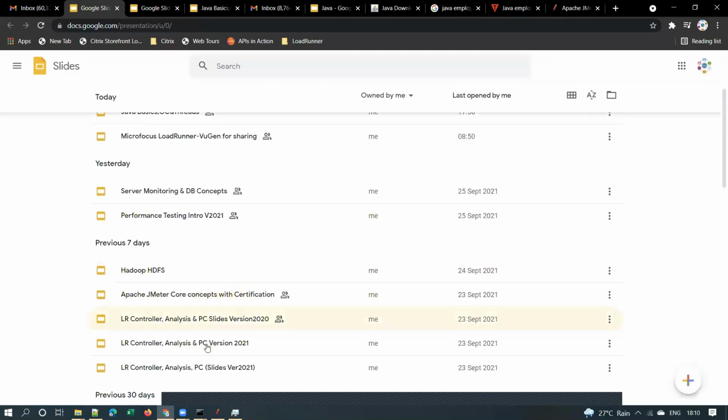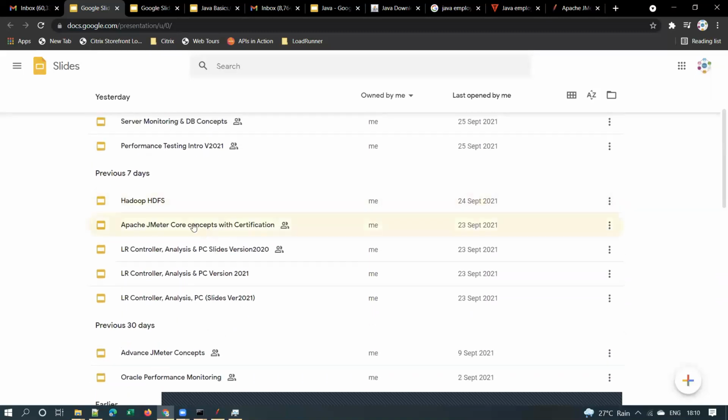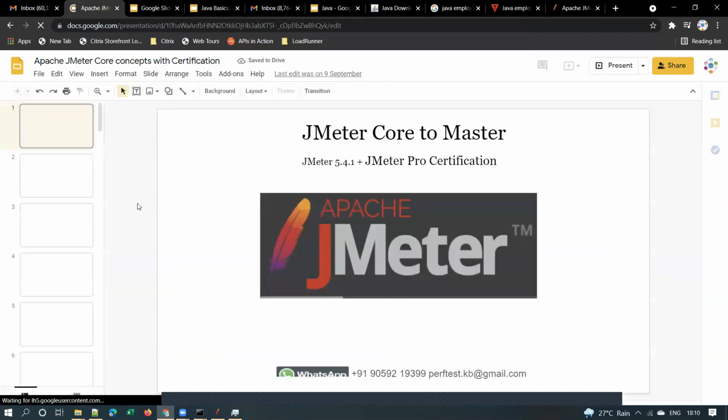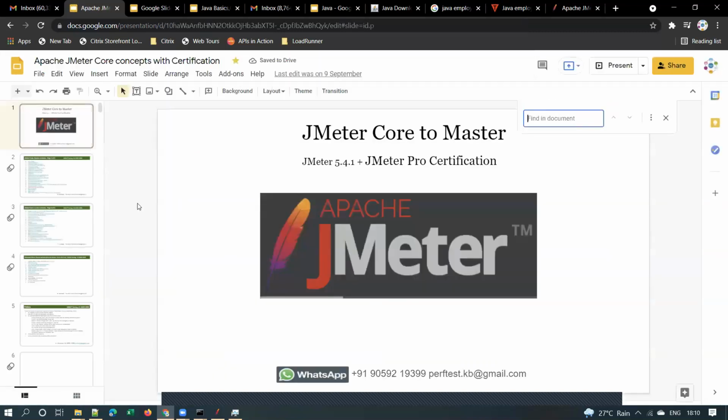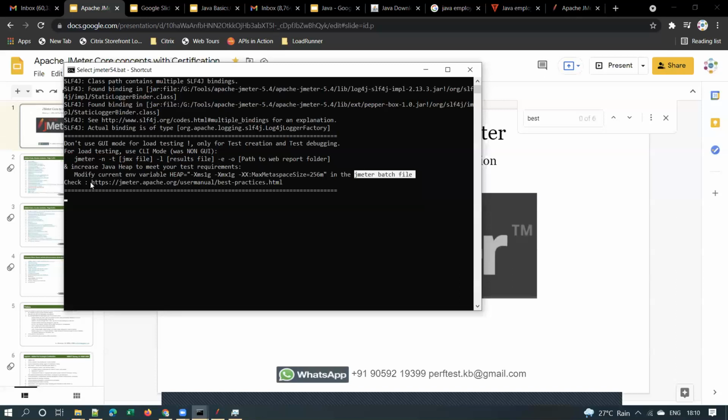So you have to disable all the listeners before starting a test. I covered some best practices in JMeter, right? So let me bring up that. You have to disable all the listeners, and follow some best practices like that. So here also, whenever you launch JMeter, you can see the best practices over here. It will show the URL here, right? JMeter best practices. You can check it here as well.